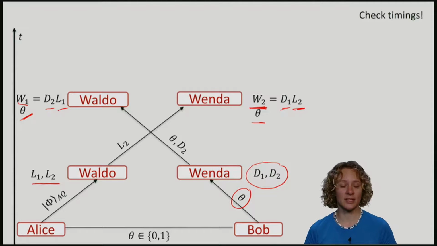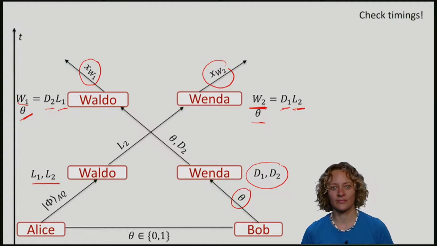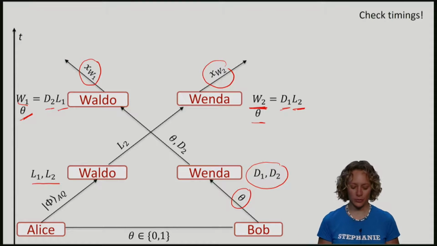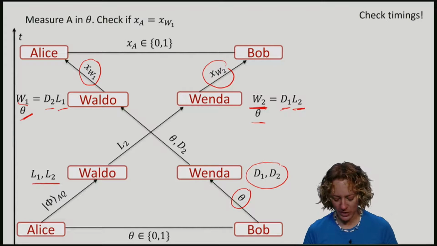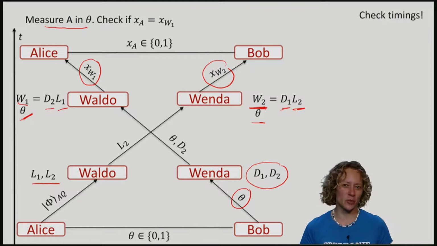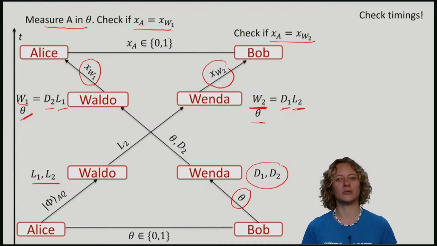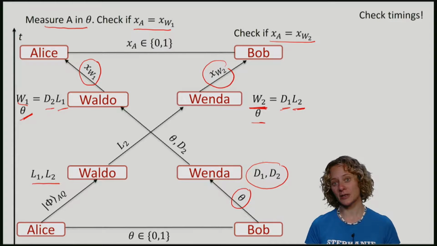Waldo and Wenda now have to send classical bits to Alice and Bob. Let me call the bit of Waldo XW1 and the one of Wenda XW2. So in this purified version of our protocol, Alice will now go and measure A in the basis theta. This gives her a bit XA. The check that Alice and Bob perform in this protocol is to check whether both XW1 and XW2 are equal to XA. If no, they accuse Waldo of cheating.